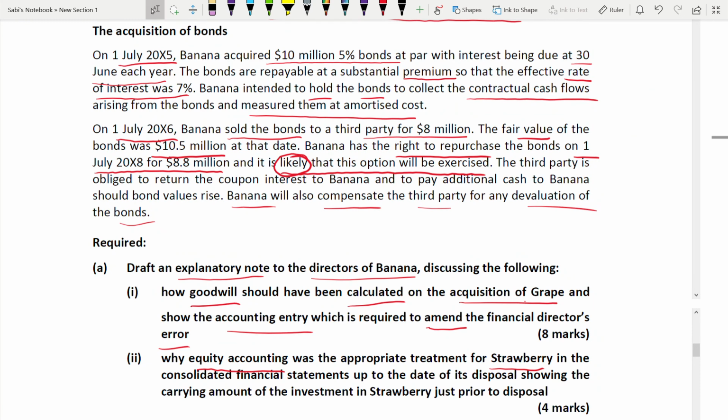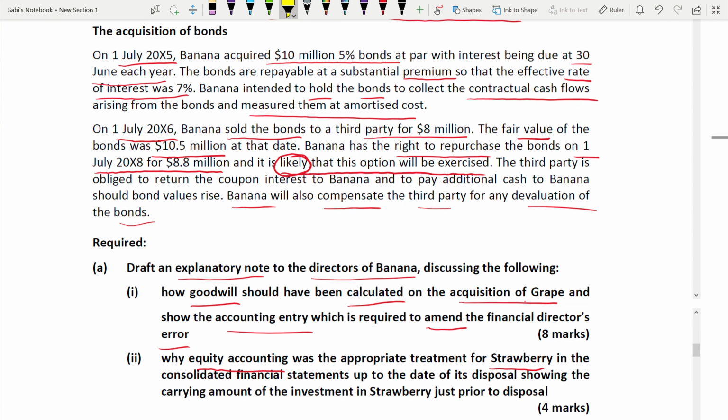Okay, how 7% and 5%? Because here they have acquired a 10 million bond. On this 10 million, 5% is the interest you will get on 30th June each year, and 7% is the effective interest. So 7% into 10, minus the interest you have to pay, 5% into 10, plus the 10 million, because the opening balance is 10 million.